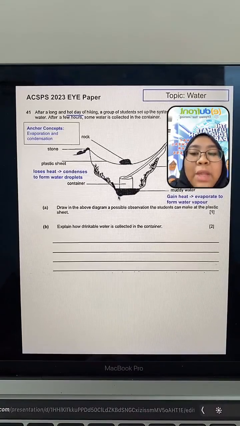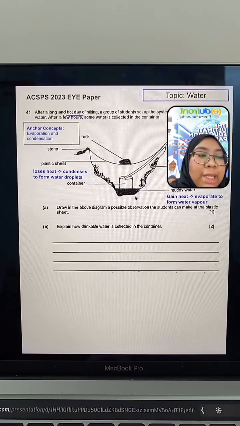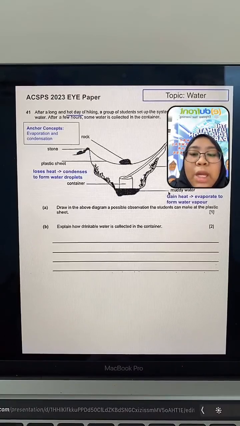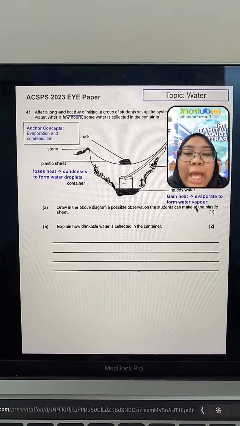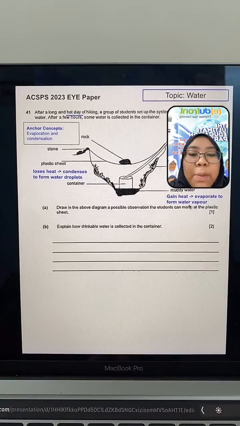It will gain heat from its surroundings, right? Because it's already a hot day. So when water gains heat, it will evaporate. When it evaporates, it will form water vapour. So it gains heat from the surrounding air, and then it evaporates. Now we have water vapour inside here.